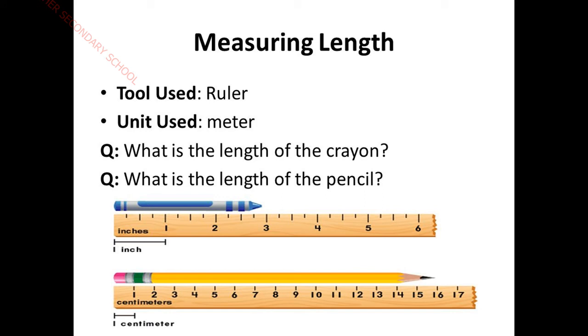Next, to measure length, the tool often used is a ruler, that is scale. And the unit we need to use for length is meter, right? So here in this picture I gave you two small objects. One is a crayon and another one is a pencil.